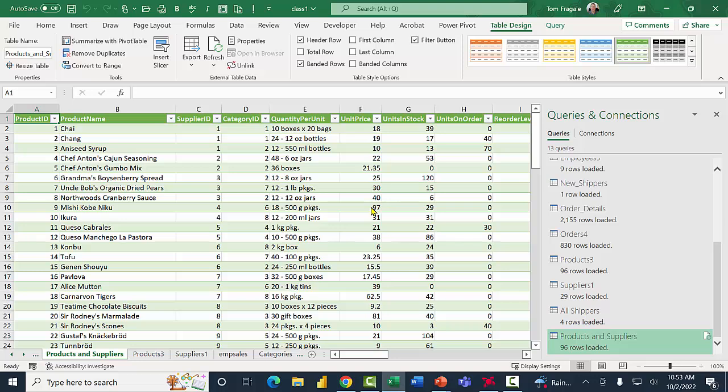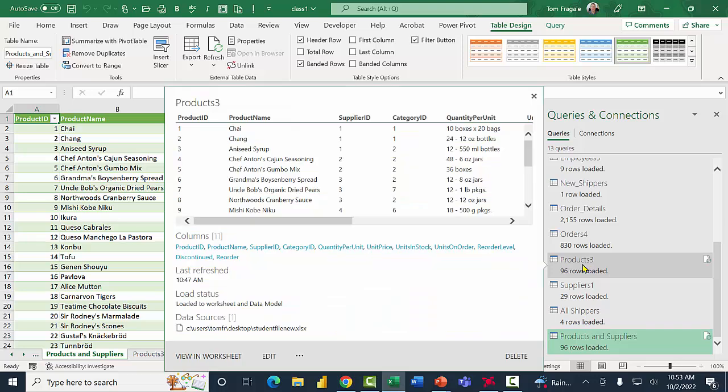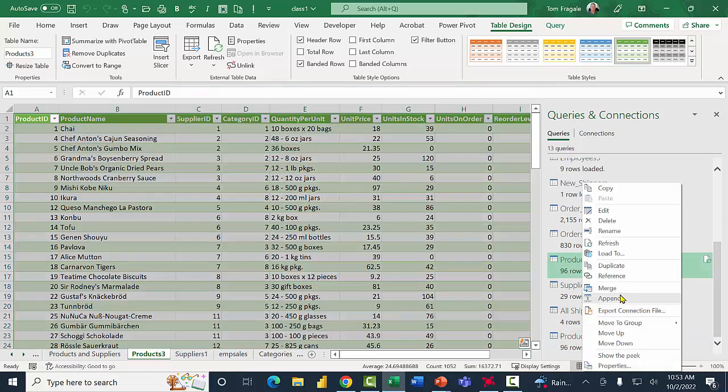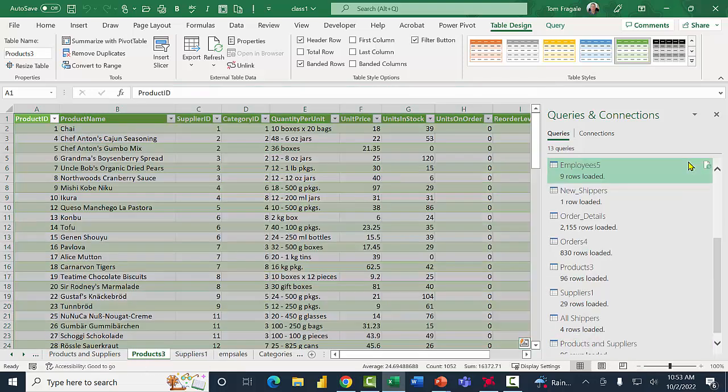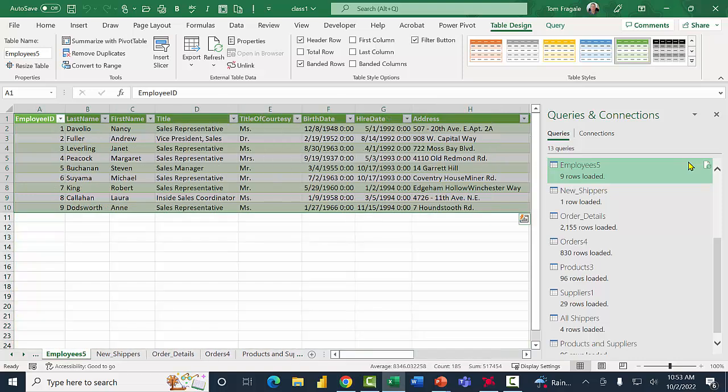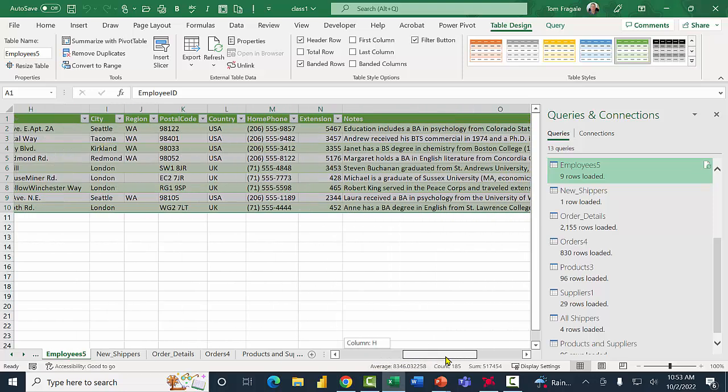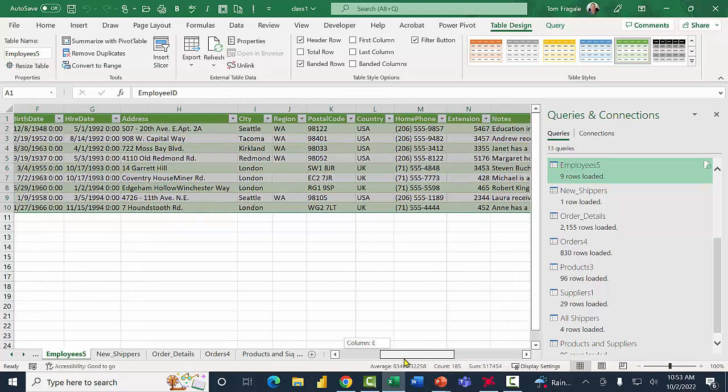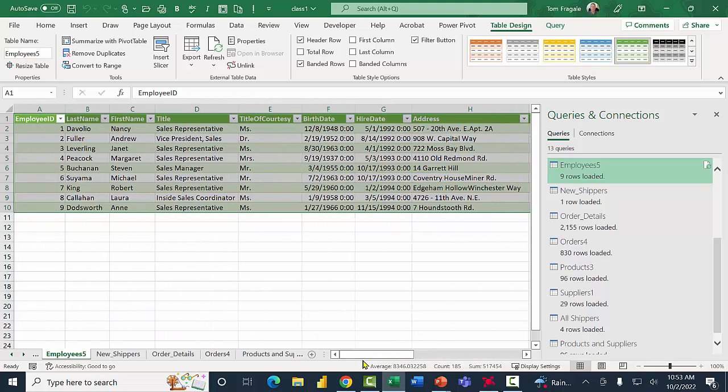So the way I started that, I right-clicked on the products table and I picked on merge. And then it took us to the other screen. Then you would choose the second table and make sure you tell it what the common field is. And now the end result is the new table has all the fields from both the products table and the suppliers table. It knows what suppliers goes with which products because of that common field. So that was another way to combine your tables together using the Power Query.